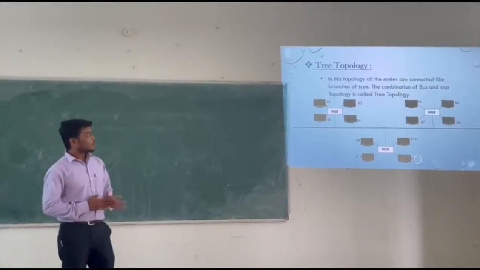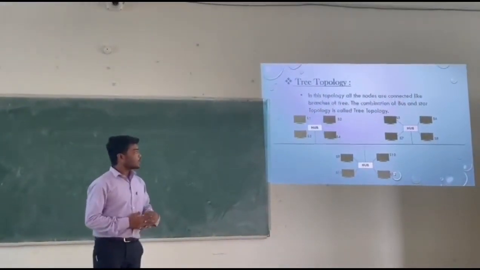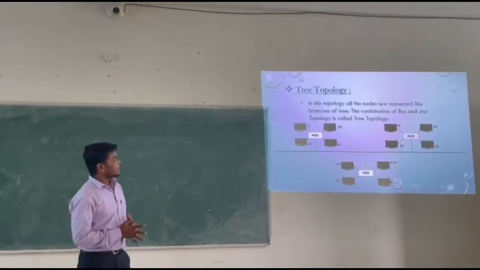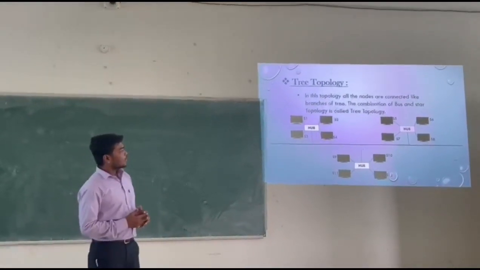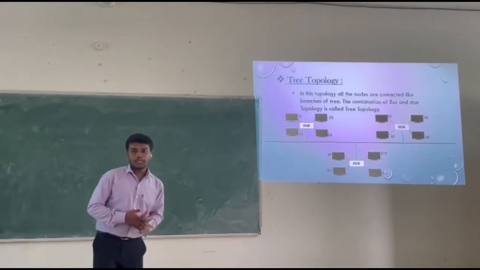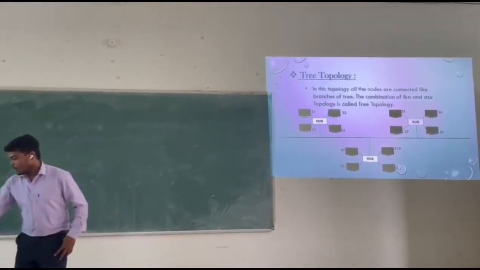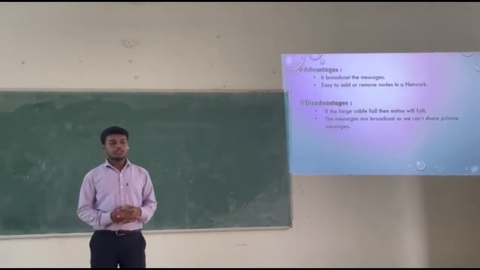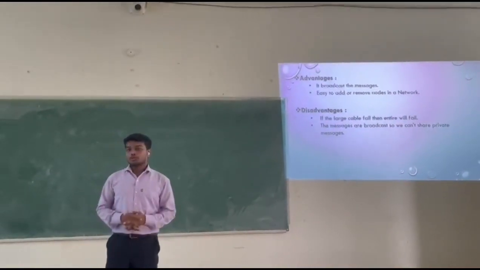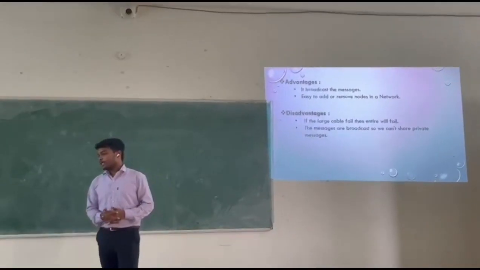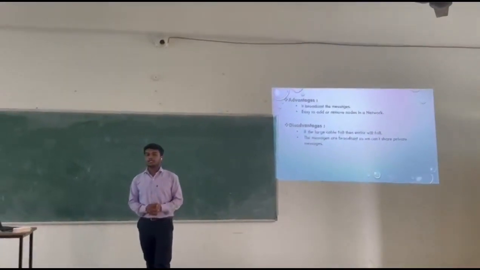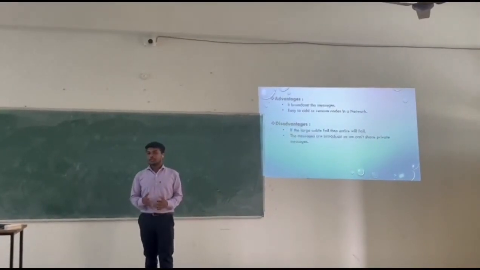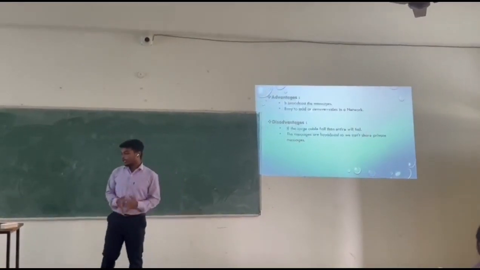In this topology, all the nodes are connected like the branches of a tree. There is a star topology and one long cable is used, looking like the branches of a tree. The combination of bus and star topology is called tree topology. Then its advantages: it broadcasts the messages, so if you send the data, it will go to all the devices in the network. Then it's easy to add or remove a node in this network, so we can add a new node or remove a node easily without affecting the entire network.